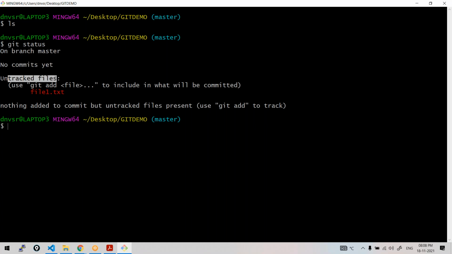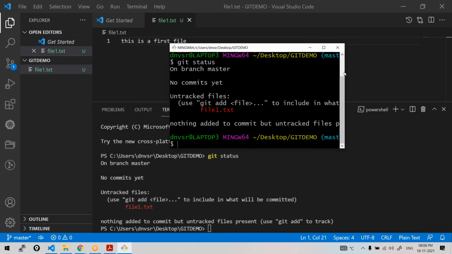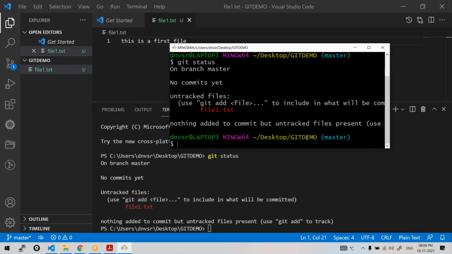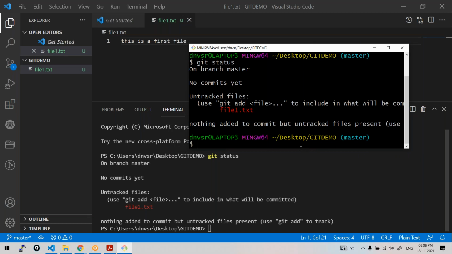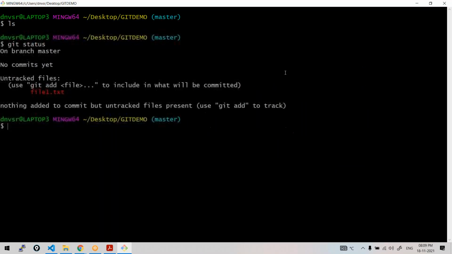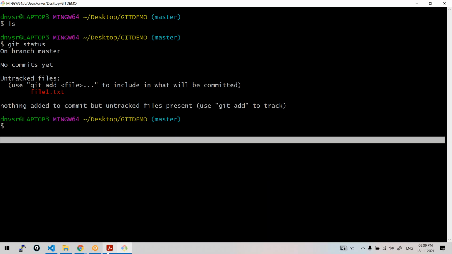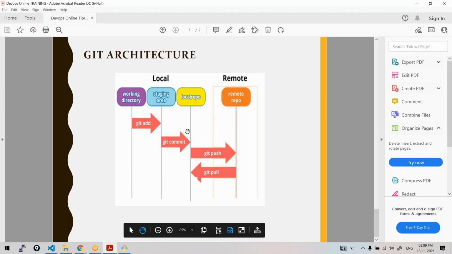Untracked file means Git knows there is a file in the directory, but Git is not tracking it. It is untracked. What is the meaning of untracked? It means it is not tracking this file, and it is also giving you a clue. It is telling you that to track it, use git add. Always refer to this architectural diagram.